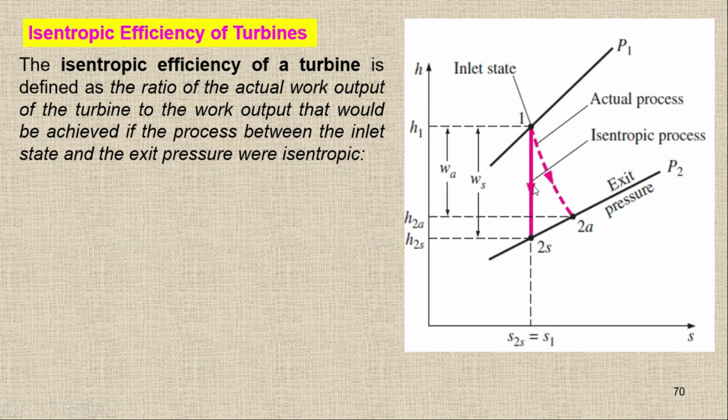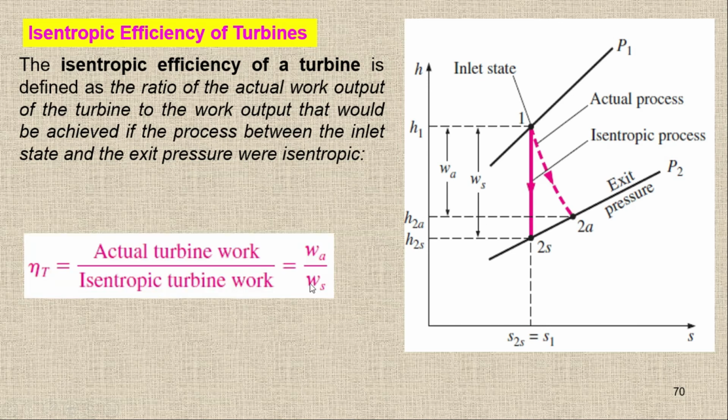Normally we know the efficiency is always less than 100%, so we have to divide the actual work by the isentropic work, otherwise we will get an answer of more than 100%. It's easy to remember that we divide the smaller value by the larger value. So we have the actual work, and then the ideal or isentropic work. This is called the isentropic efficiency of the turbine.